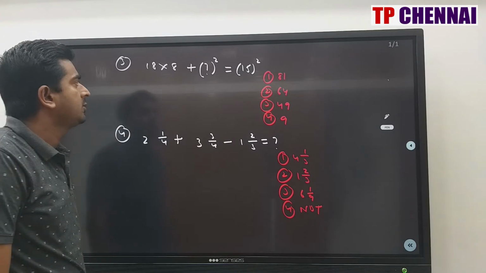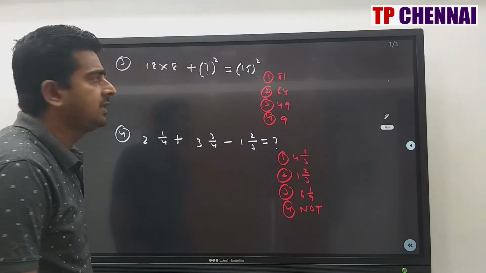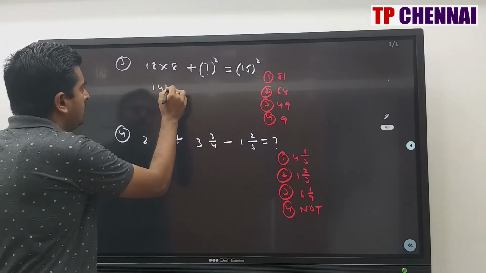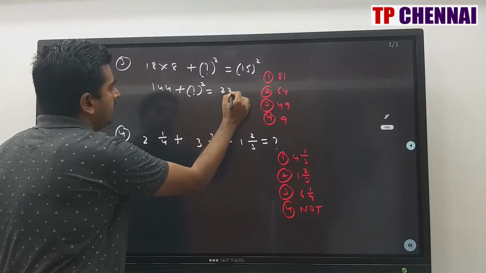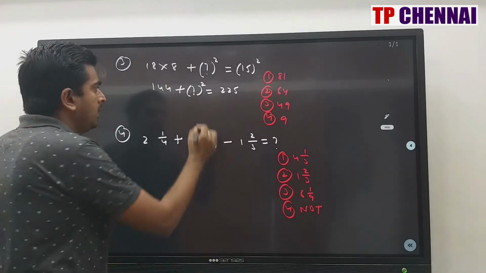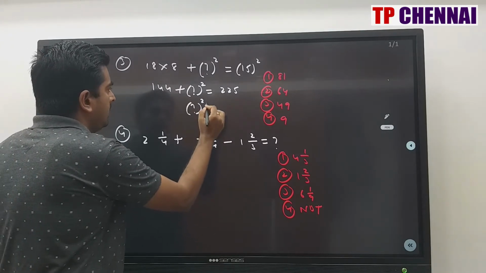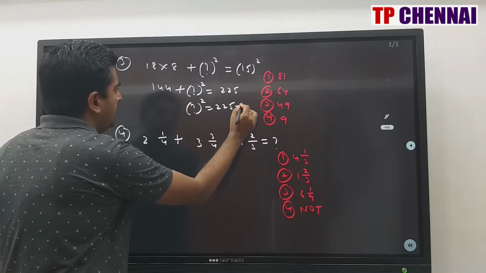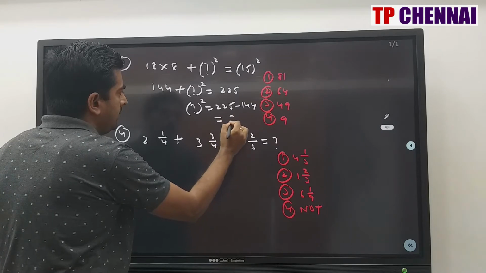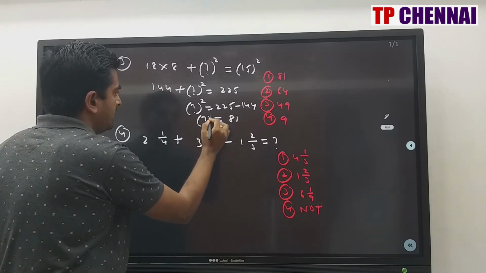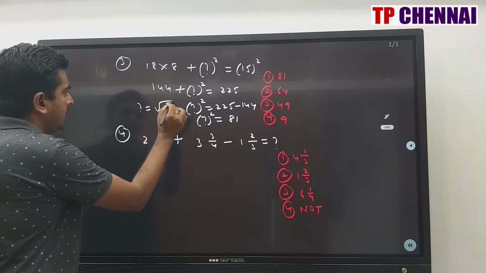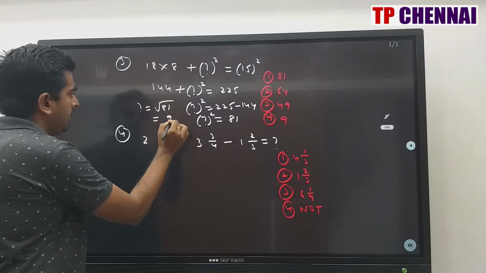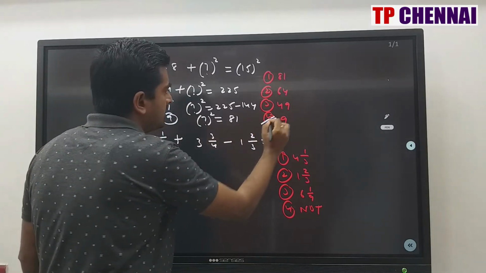18 into 8 plus question mark square is equal to 15 square. What is 18 8s? 144 plus question mark square. What is 15 square? 225. So question mark square is equal to 225 minus 144, which is 81. What is the value of question mark? Square root of 81, which is 9. My answer is the fourth option.